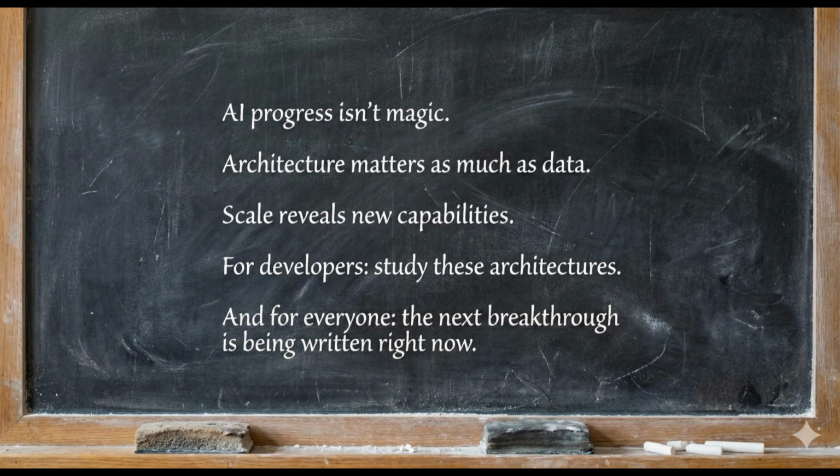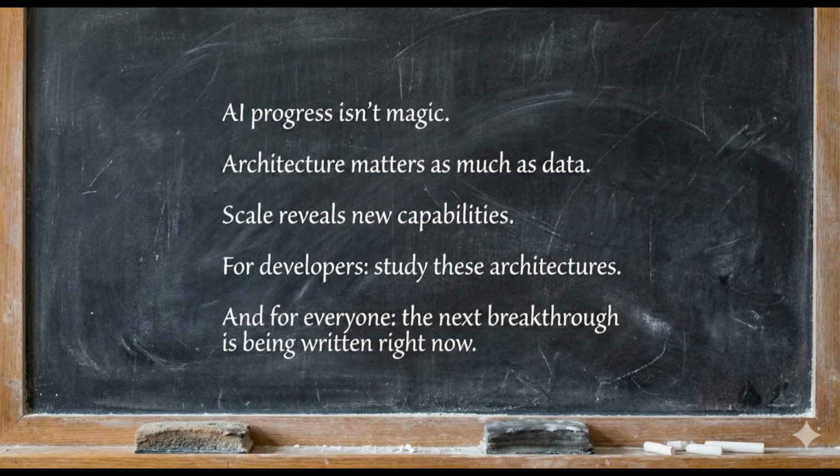Second, architecture matters as much as data. ResNet skip connections, transformers attention, GANs adversarial training. Clever design solves problems that brute force can't. Third, scale reveals new capabilities. We didn't know few-shot learning was possible until GPT-3. We didn't know emergent abilities existed until we built big enough models. Sometimes you have to build the thing to discover what it can do.